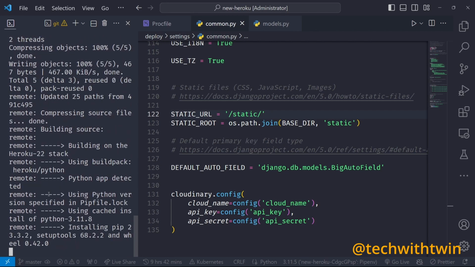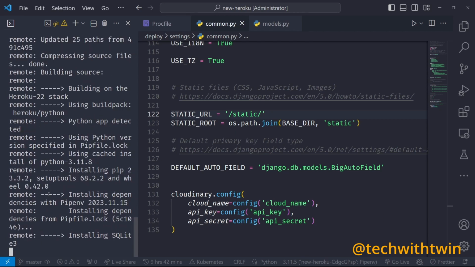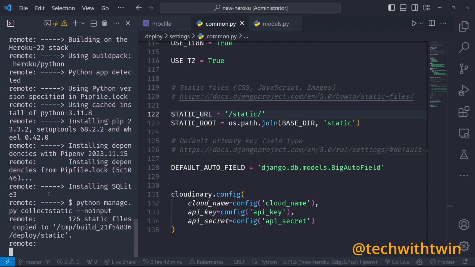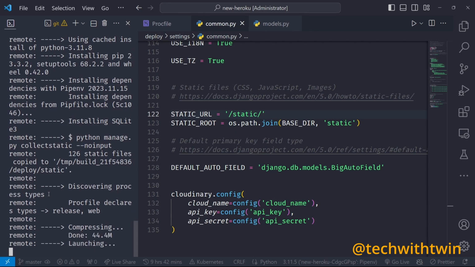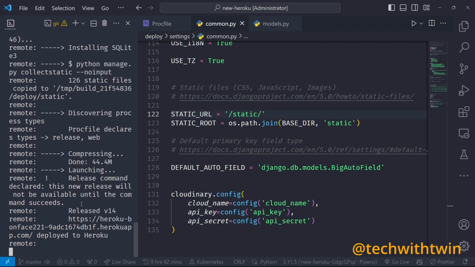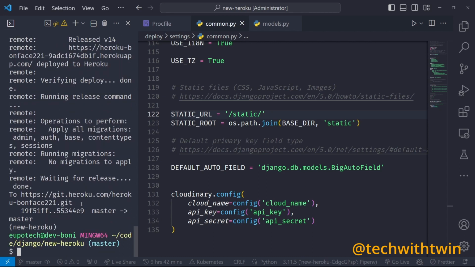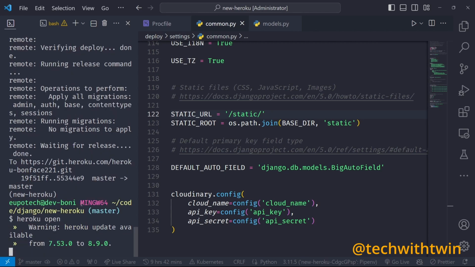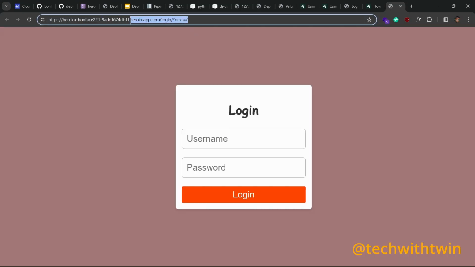Should be working. Okay. So this one is a common error that happens. Now our application is working, but the admin app is not working.